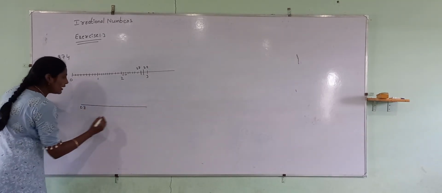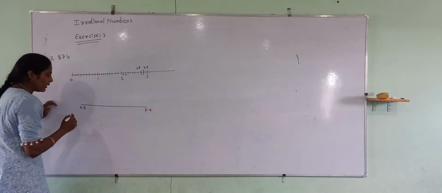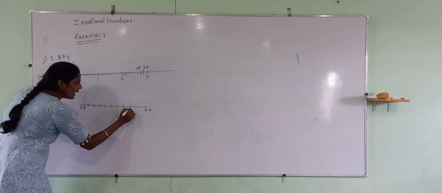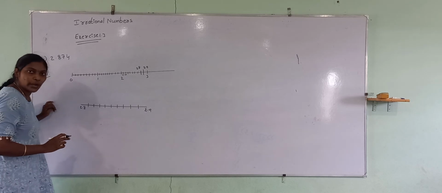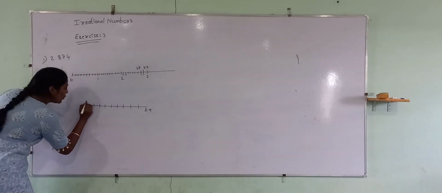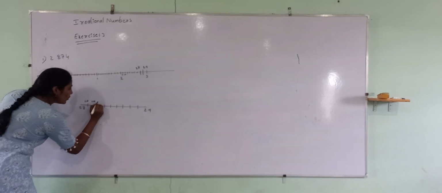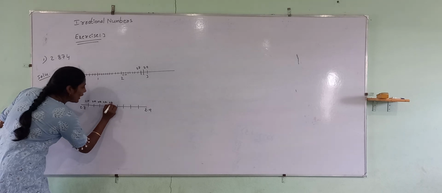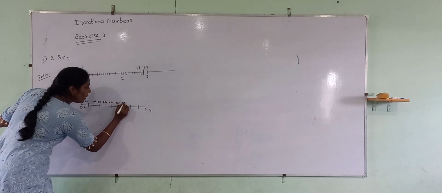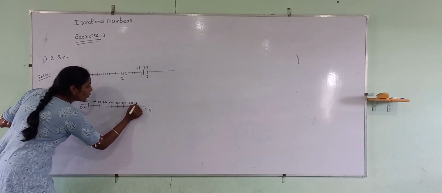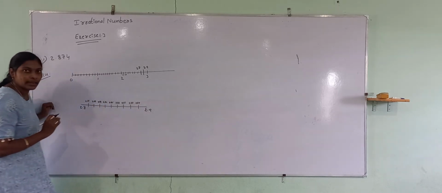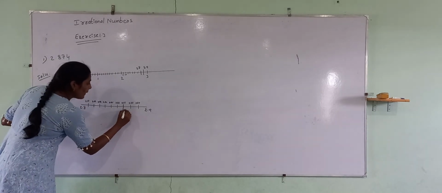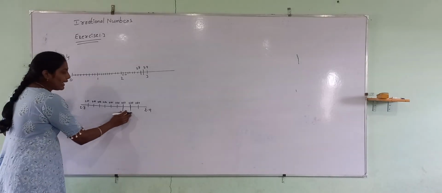Now you have to write the next number line. This is 2.8 and assume this is 2.9. Make 10 parts. 1, 2, 3, 4, 5, 6, 7, 8, 9. The 10th one will be 2.9 only. Now this will be 2.81, 2.82, 2.83, 2.84, 2.85, 2.86, 2.87, 2.88, 2.89, 2.9. Next one. So the number is 2.87, which means between these two.